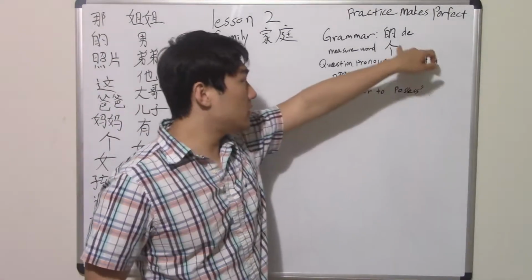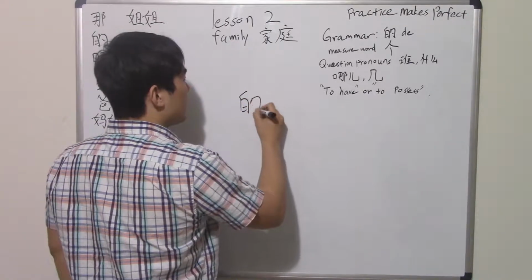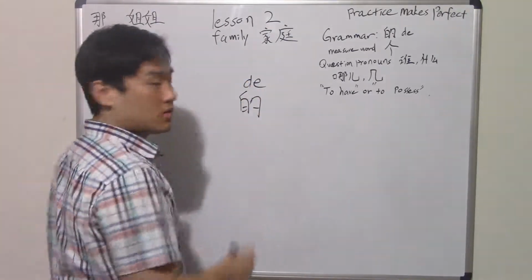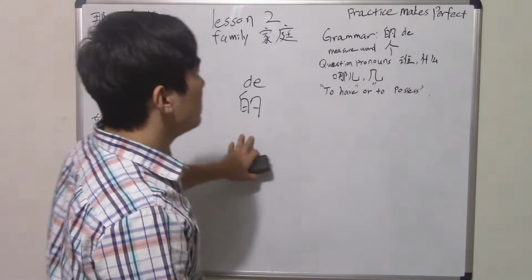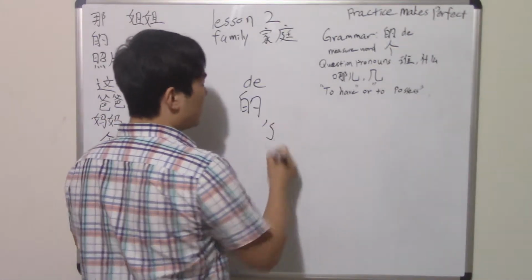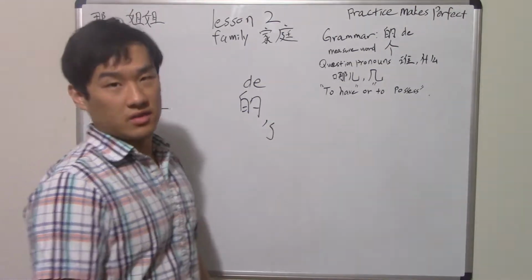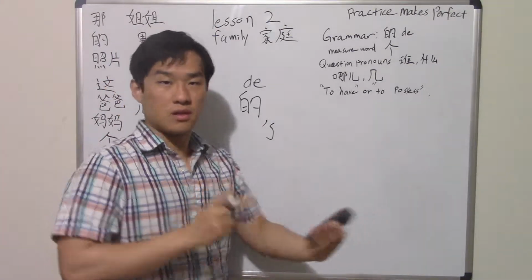The first one here will be 的. So what 的 is, is very simple. It's literally the pinyin will be this. So make sure to learn pinyin on your own when you have time. But what 的 here is literally just apostrophe s. Like that's literally what 的 means. Like it's a relationship word kind of thing.